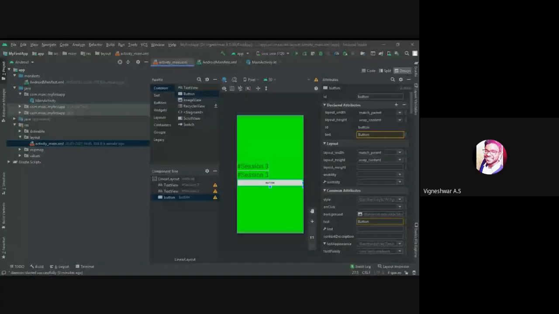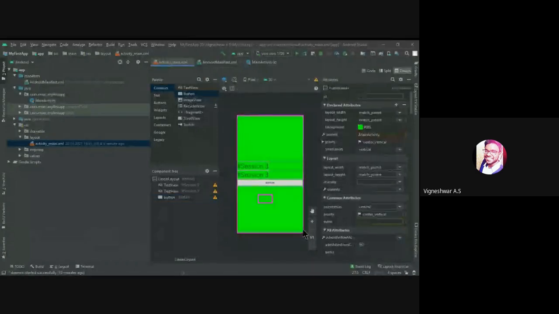Hey guys, do you all see my XML file? Please reply in the chat box. Yeah, I think it's somewhat slower. I just dragged and dropped this button. Okay, I'm going to drag and drop another button.